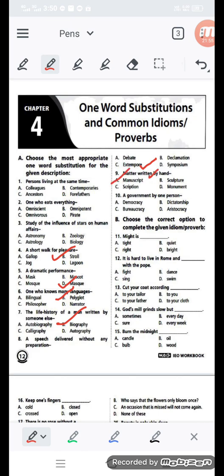Option A, government by one person. Is it dictatorship, aristocracy, bureaucracy or democracy? Obviously it is dictatorship, like military dictatorship. It was existing in Pakistan previously, government run by a dictatorship.